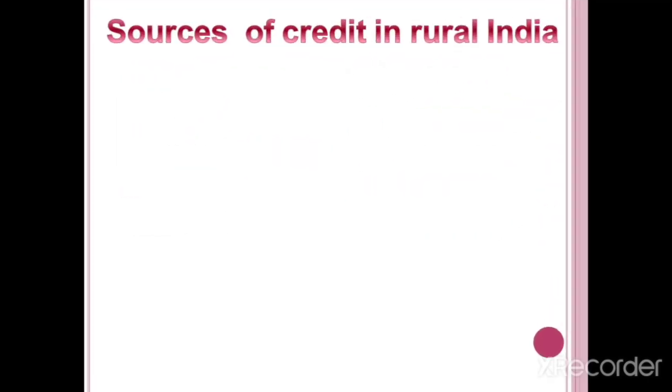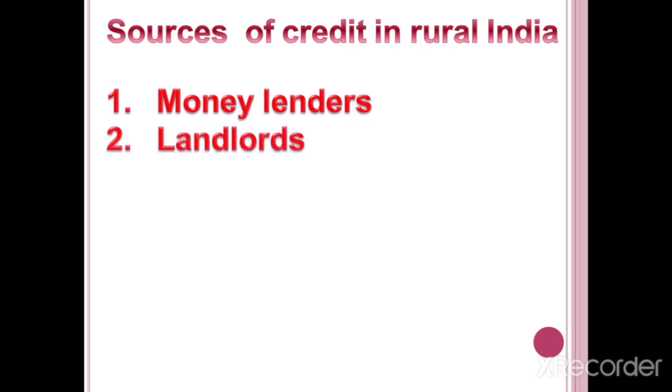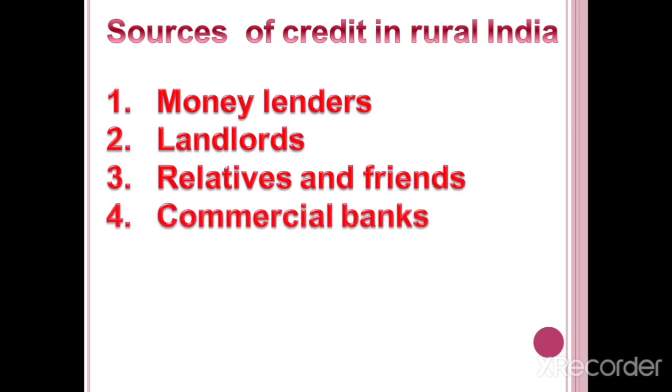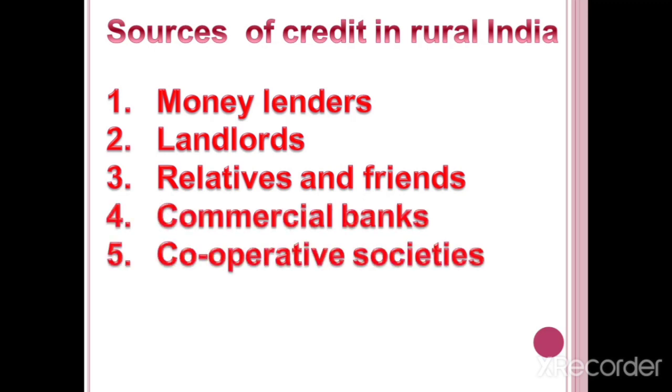Next, already we discussed this topic: sources of credit in rural India. Children, please try to say which are the sources of credit in rural India. Money lenders, landlords, relatives and friends, commercial banks, and cooperative societies. These are the main sources of credit in rural India.